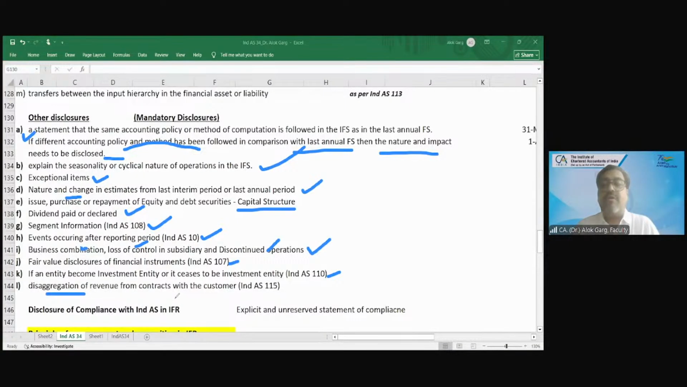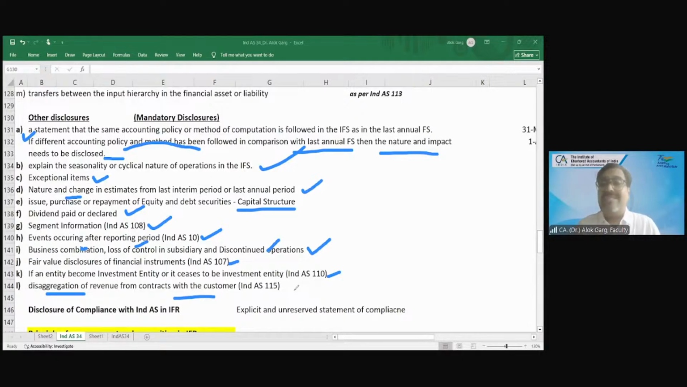Disaggregation of revenue from contract with the customer. In your P&L, there is a line item called revenue from operations. And there is a breakup of revenue: revenue from sale of goods, revenue from supply of services, and other operating revenue. So the breakup of revenue is also required to be given in the notes to accounts.